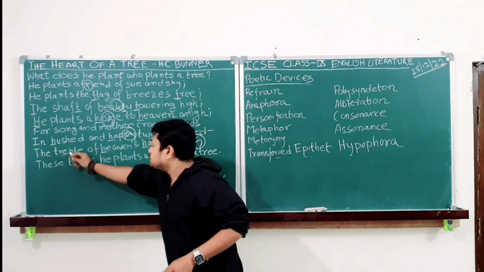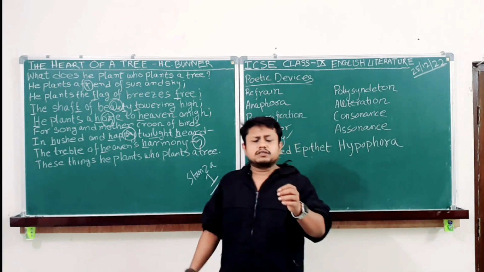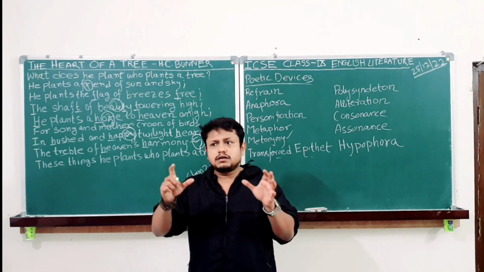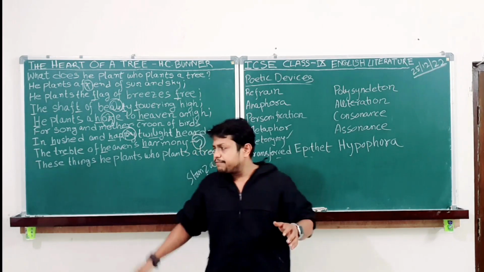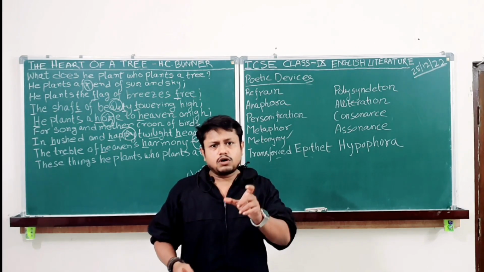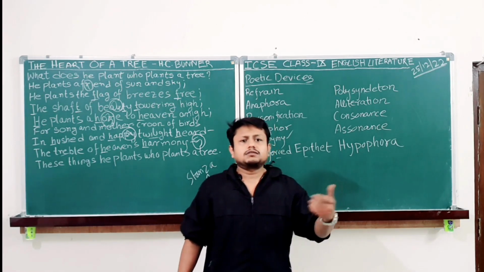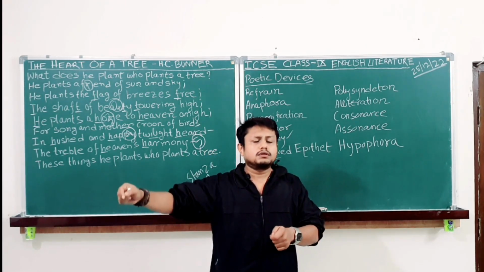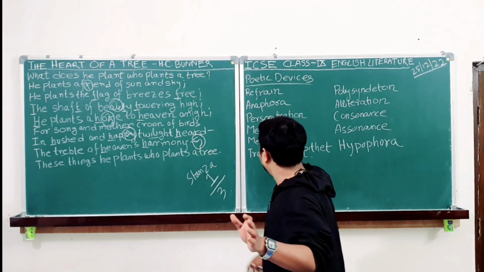Then treble. Treble is an example of metonymy. Metonymy is when a single word encompasses the entire image of a subject. We will find more examples of metonymy in this poem. Like if I say the parliament, one word parliament will denote the prime minister, the council of ministers, etc. If I say take the wheel, now wheel is just a part of the car, but it means you are actually in control of the car. That becomes an example of metonymy.